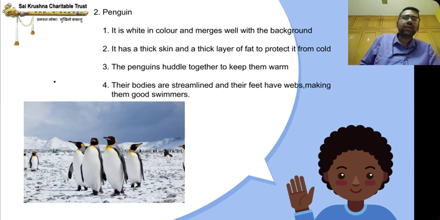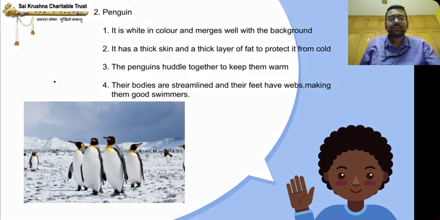The penguins huddle together to keep them warm. Their bodies are streamlined and their feet have webs, making them good swimmers.